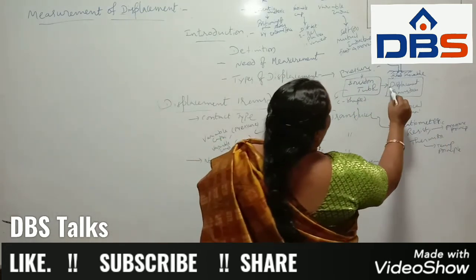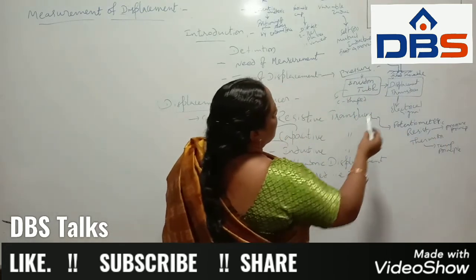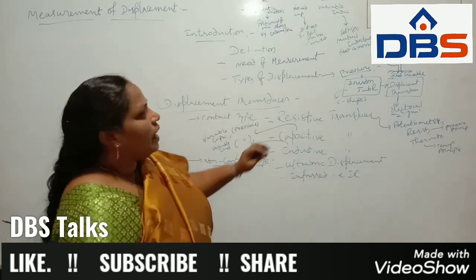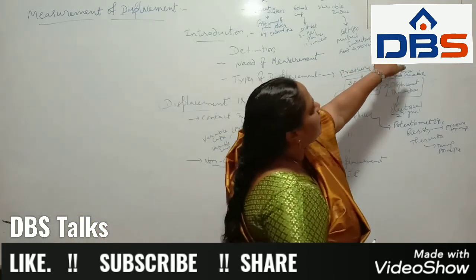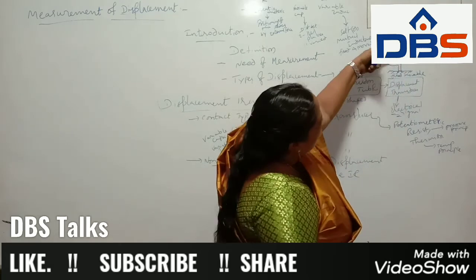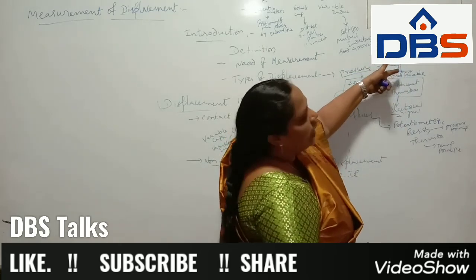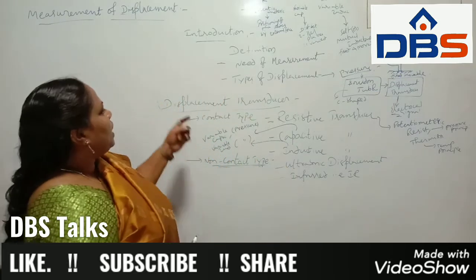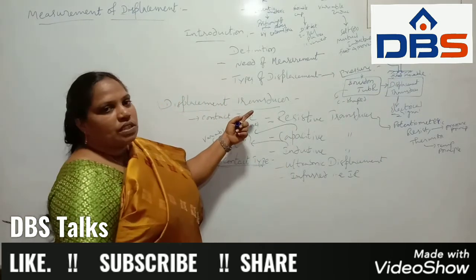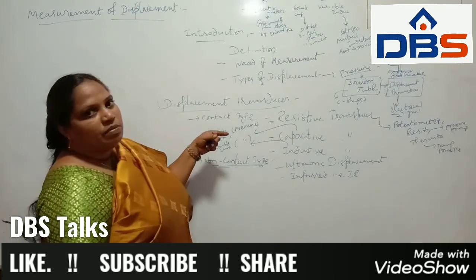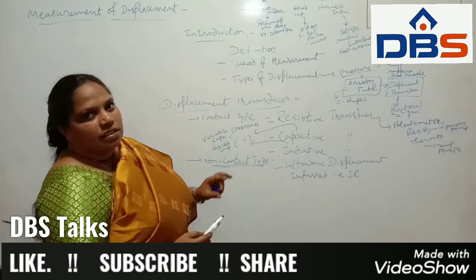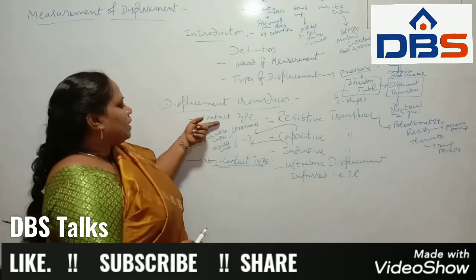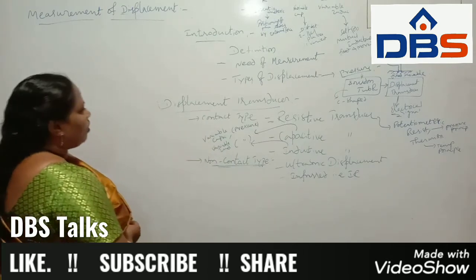Next, that is connected to the displacement transducer, and then we take the electrical signal. When we apply any pressure here, it affects these two ends only, so that we can take the displacement. Here we have two types of displacement transducer, basically linear and angular, which are different. But how we consider it is as contact type and non-contact type.